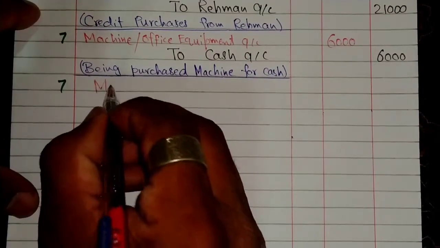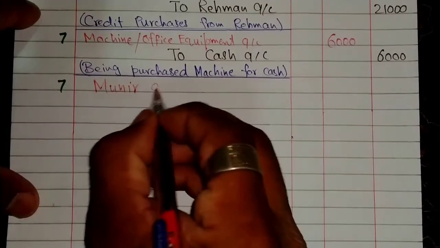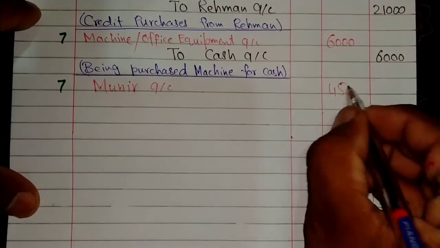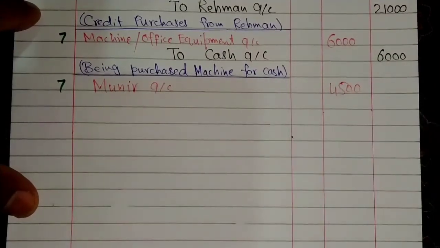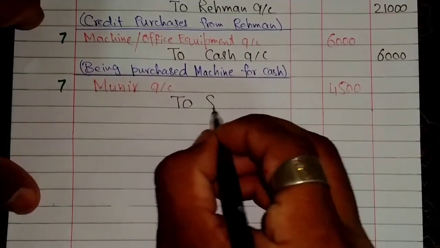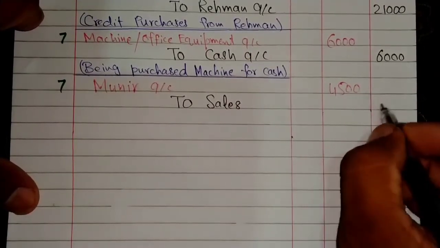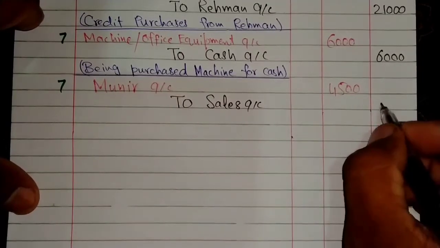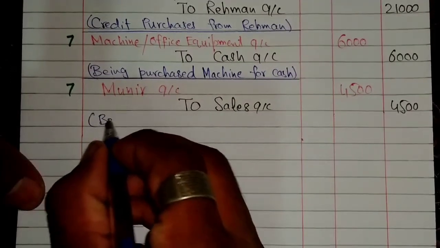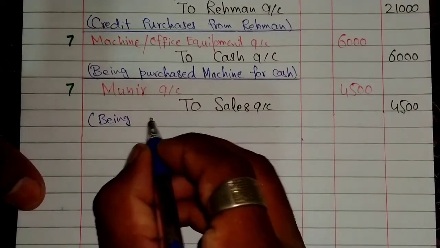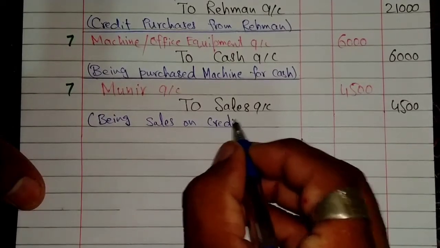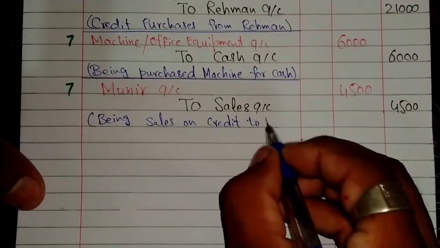Munir account debit with amount $4,500 to sales account credit with amount $4,500, with description being sales on credit to Munir.